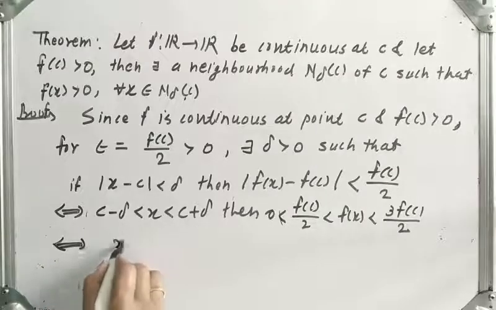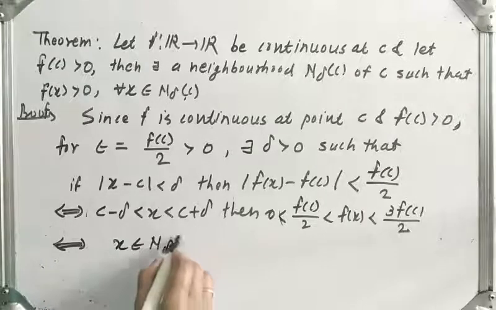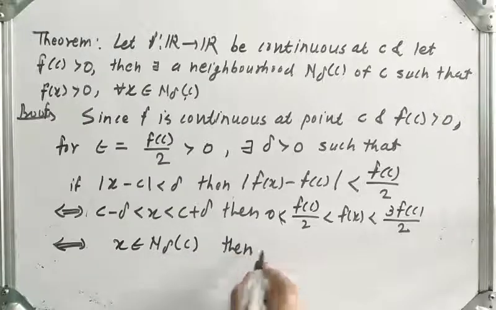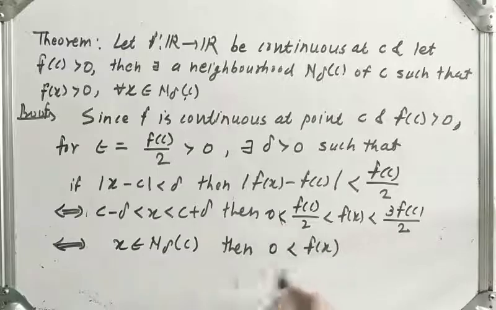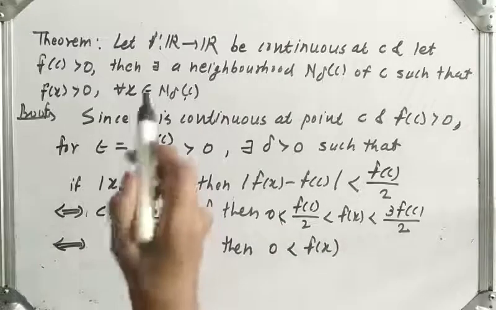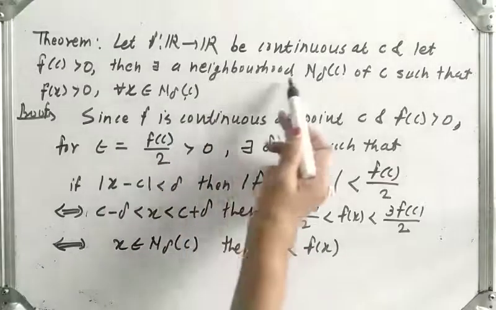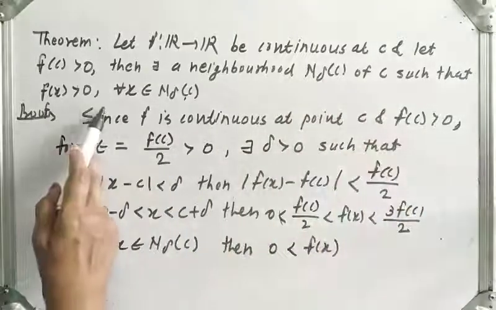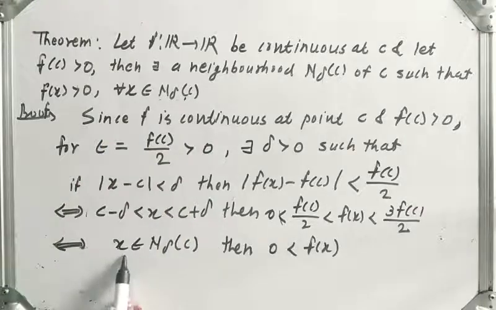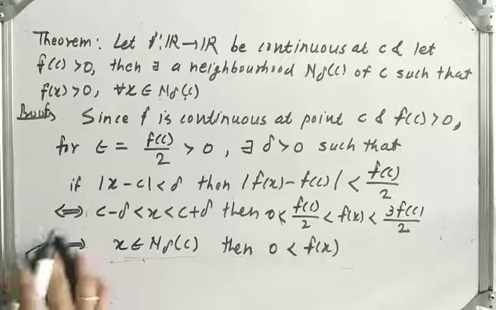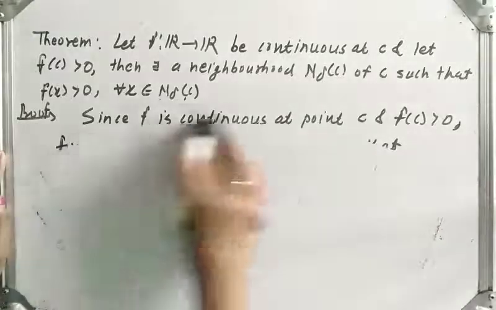If and only if x belongs to N delta c, then f of x is greater than 0, that is, 0 is less than f of x, which we wanted to prove: there exists a neighborhood N delta c of c such that f of x is greater than 0 for all x belonging to N delta c. So this last statement says if x belongs to this neighborhood, then f of x is greater than 0.